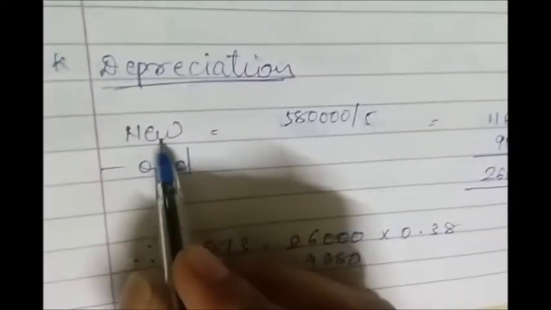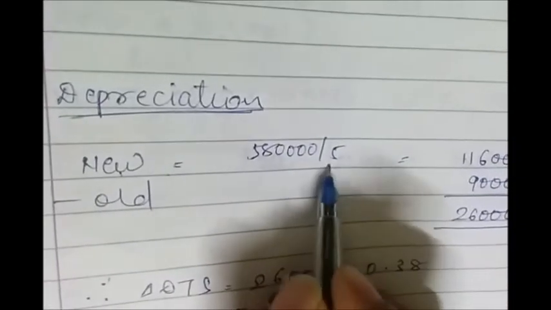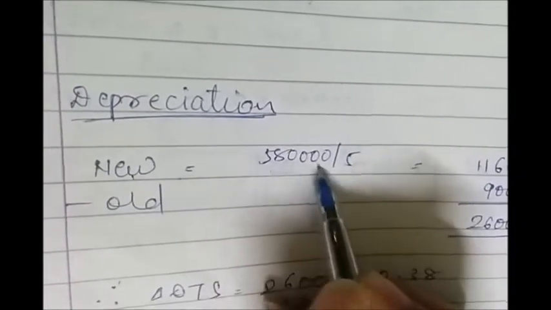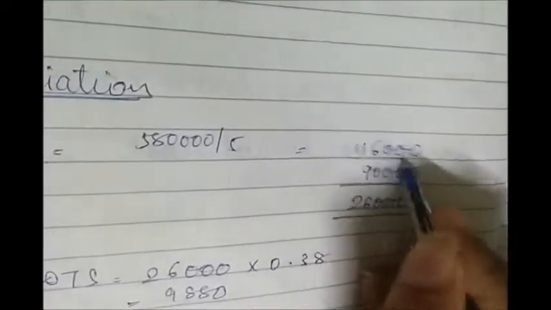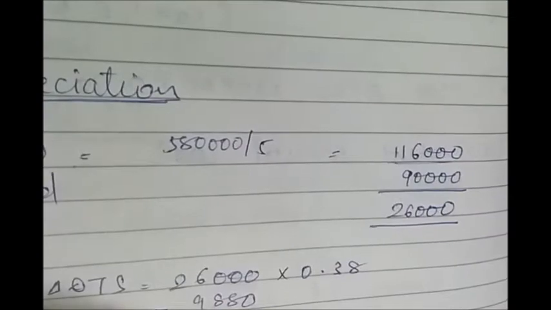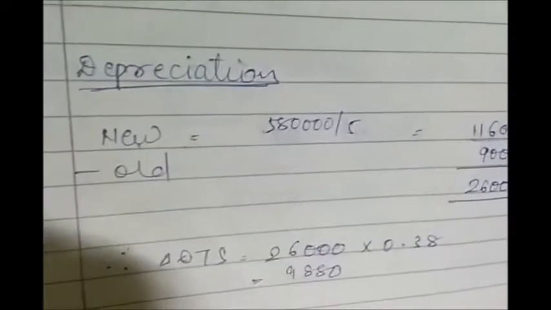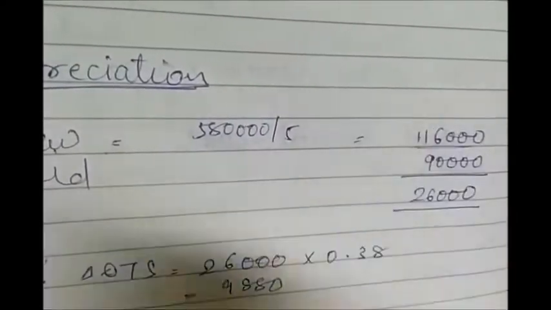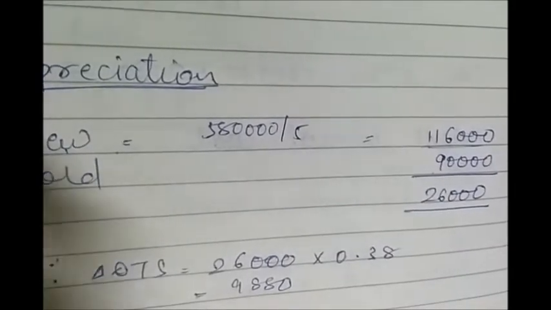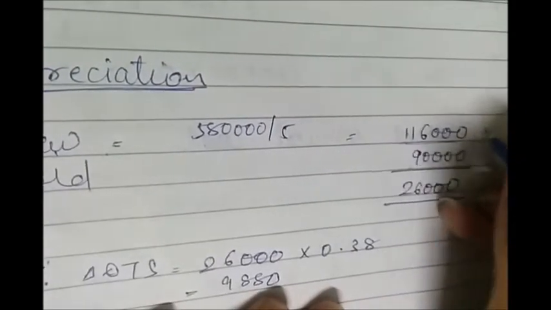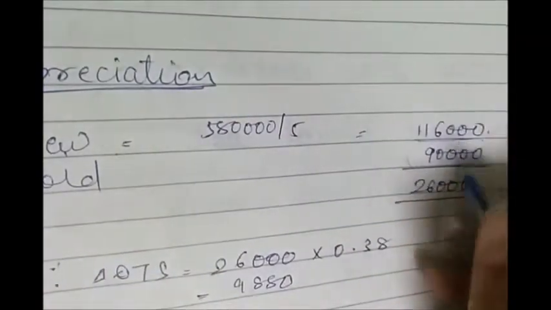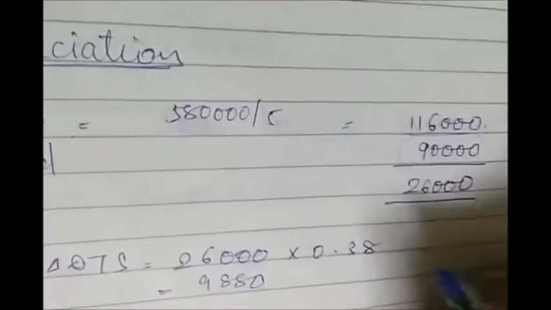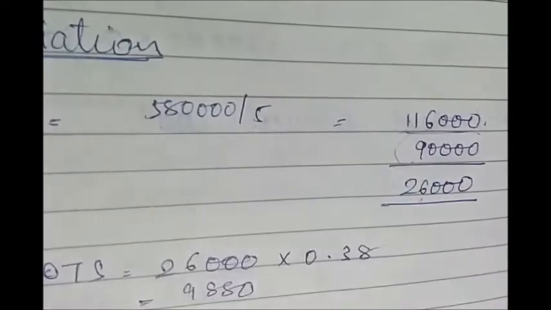See, we know that depreciation on new machinery is to be provided on straight line basis. The cost is 5,80,000. It is for 5 years. So every year you will provide a depreciation of 1,16,000. Then you had an old machinery on which the depreciation was 90,000. Say if you did not purchase the new one, you would be showing the depreciation of 90,000, but now you are purchasing a new machinery. So you are showing an extra or an incremental depreciation of 26,000.